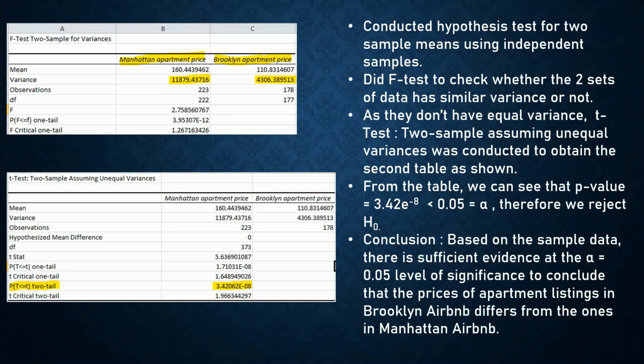So based on our hypothesis test, the conclusion is, based on the sample data, there is sufficient evidence at the alpha equals 0.05 level of significance to conclude that the prices of apartment listings in Brooklyn Airbnb differ from the ones in Manhattan Airbnb.